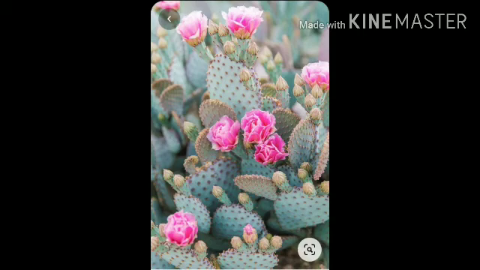Their roots lie close to the surface of the ground, so they quickly absorb the moisture from the light rains. In the desert we won't get water, meaning rainwater, often.